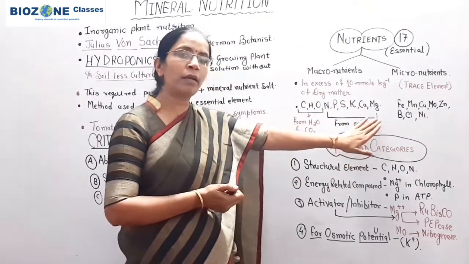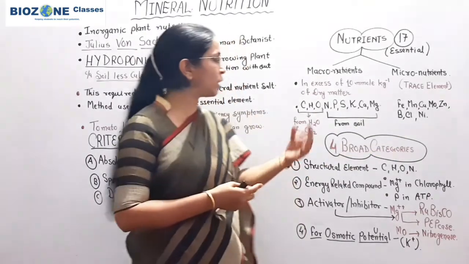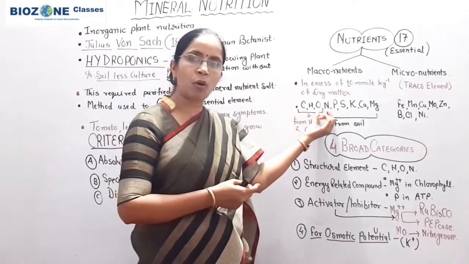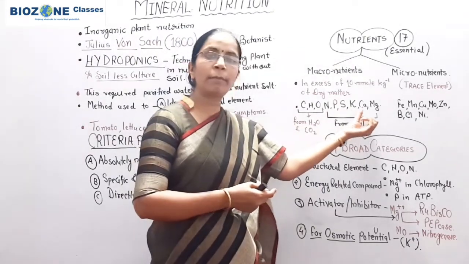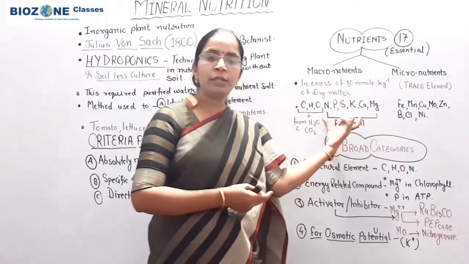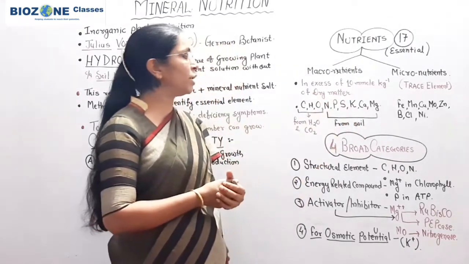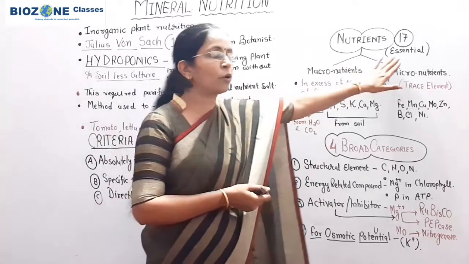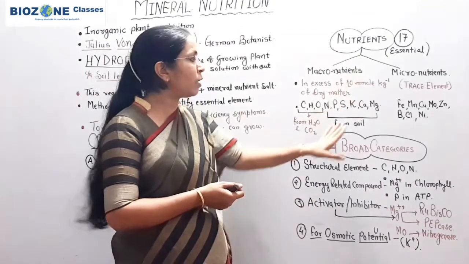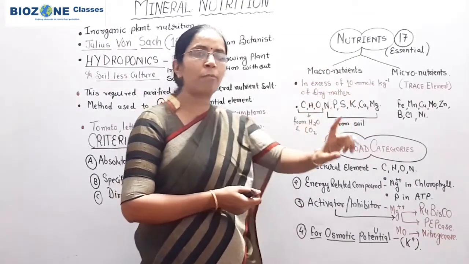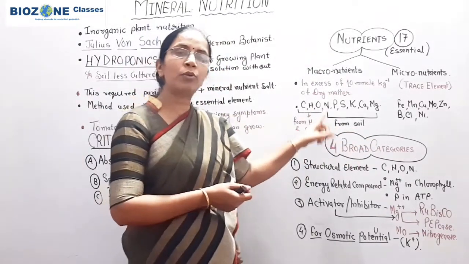So here you remember, ये आपको याद करना पड़ेगा. So this you remember as it is, you mug up all these things: carbon, hydrogen, oxygen, nitrogen, phosphorus, sulfur, potassium, calcium and magnesium. These are the nutrients. These 9 nutrients, 9 nutrients out of 17 you remember. These 9 nutrients are macronutrients, and among these 9 nutrients, most important part, among these macronutrients, carbon, hydrogen and